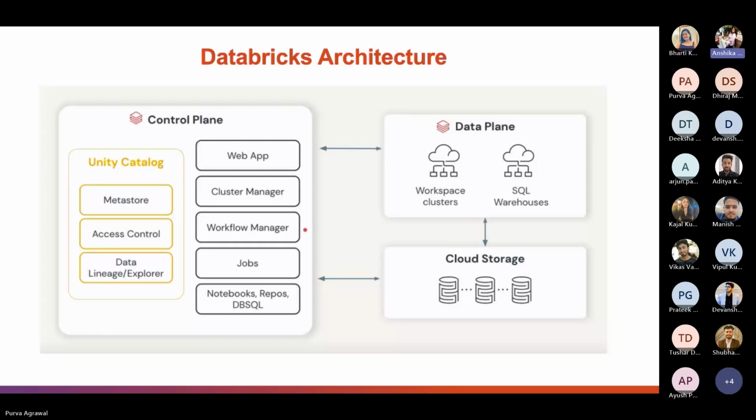Coming to the Unity Catalog. Unity Catalog is the one which provides data governance around access control, metadata management, data lineage, and data discovery. We will learn about the Unity Catalog also in detail in the later part of the session. The Databricks web application delivers three different services that cater to the specific needs of various personas: the data science and engineering persona, the Databricks machine learning practitioner persona, and the Databricks SQL analyst persona.